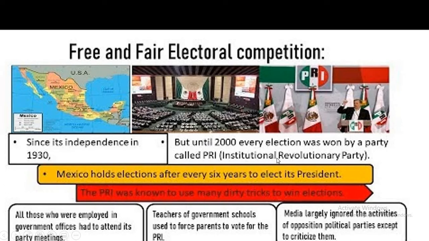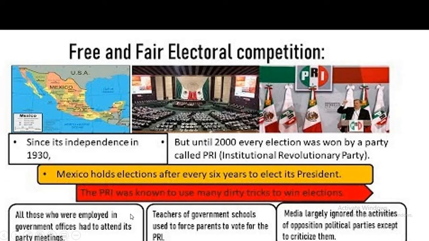Mexico holds elections every 6 years to elect its president. The PRI was known to use many dirty tricks to win elections.